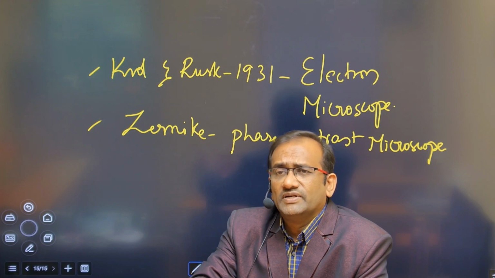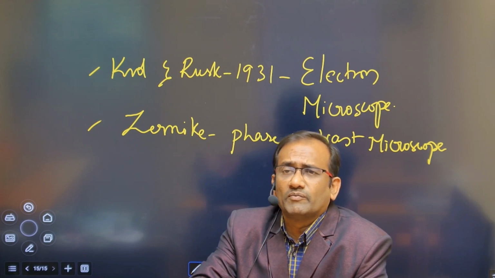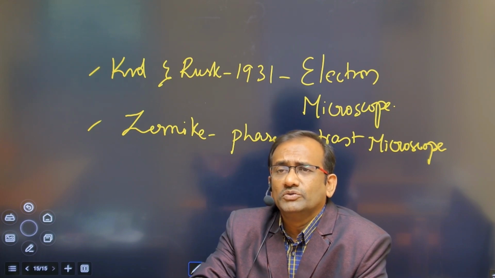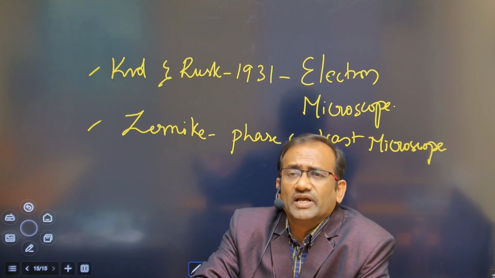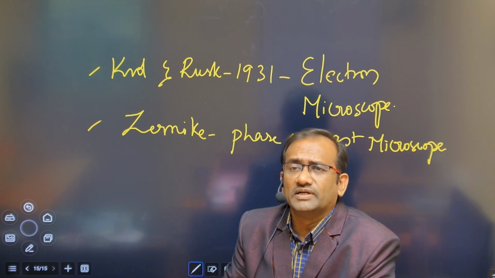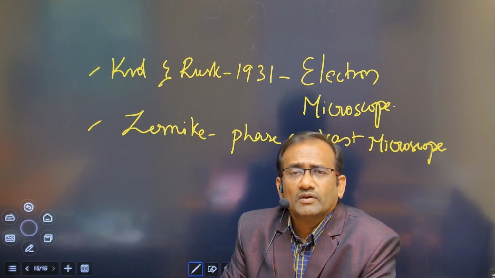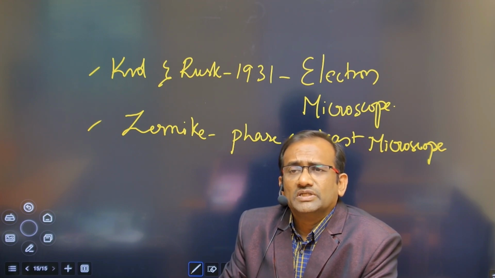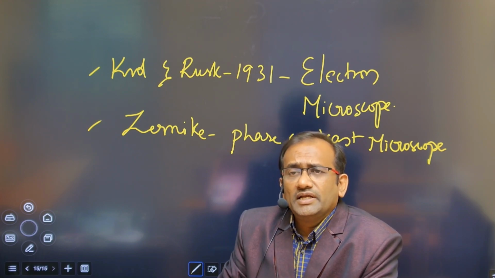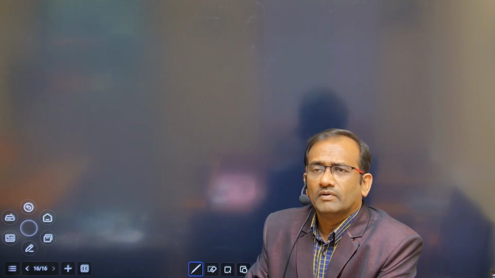And Fritz Zernike discovered the phase contrast microscope, with which, without any staining or dye, we can observe plant cells or animal cells. One of the wonderful discoveries, the phase contrast microscope. So up to now this is the history or introduction of cell biology.